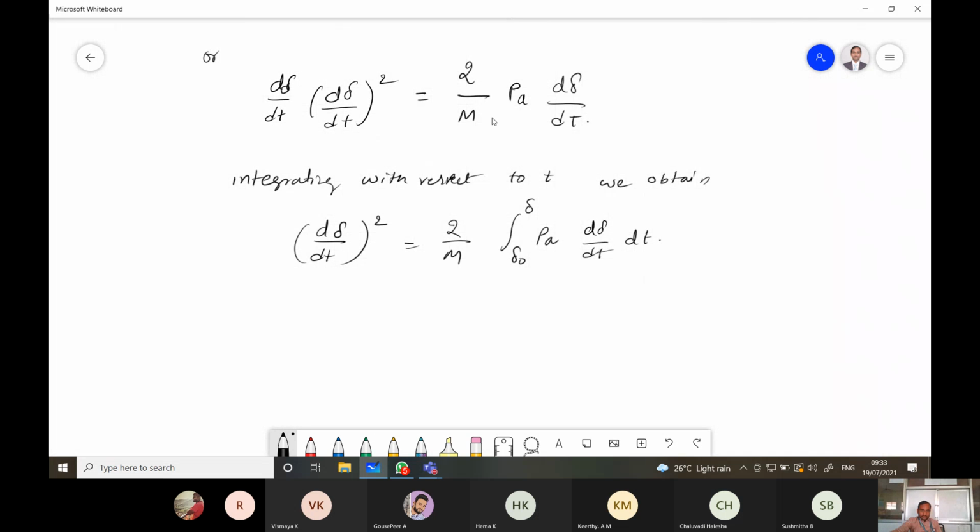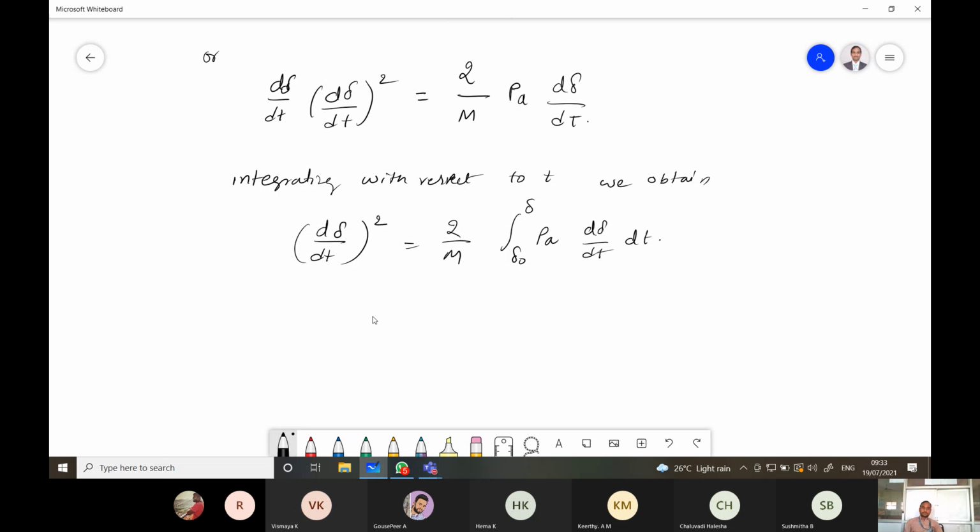So integrating with respect to t here, on the left hand side we get dδ/dt. So (dδ/dt) whole square is equal to, take 2/M outside, integration from δ0 to δ of Pa into dδ/dt into dt.